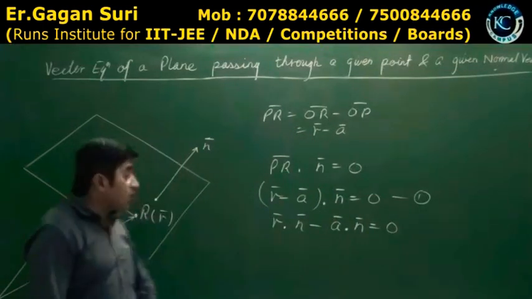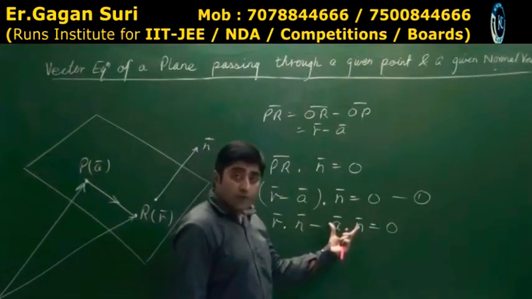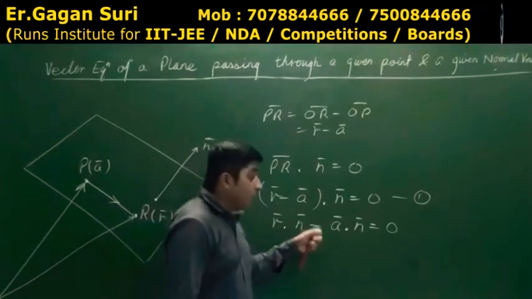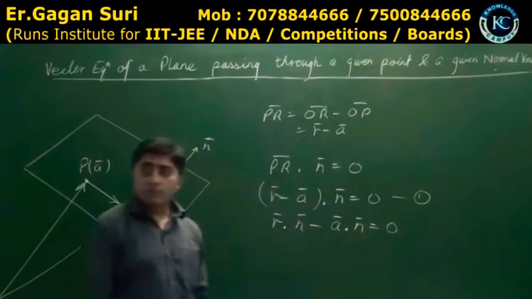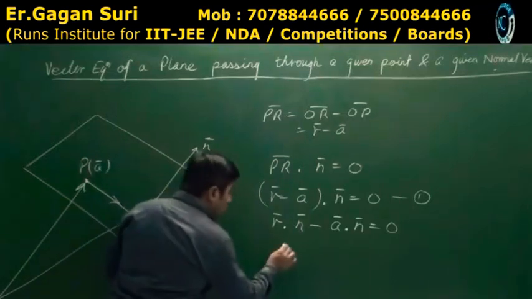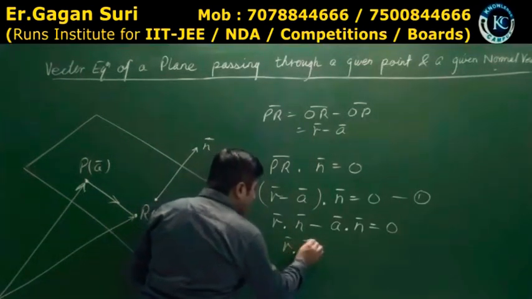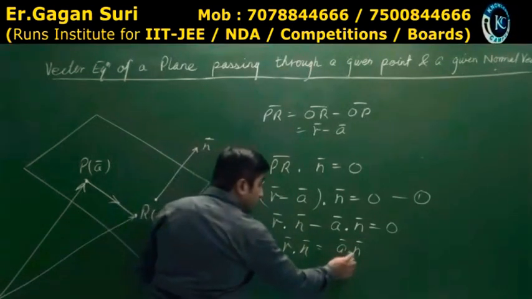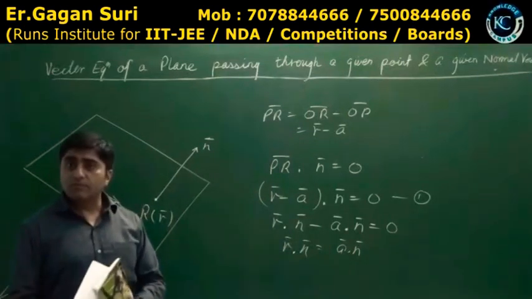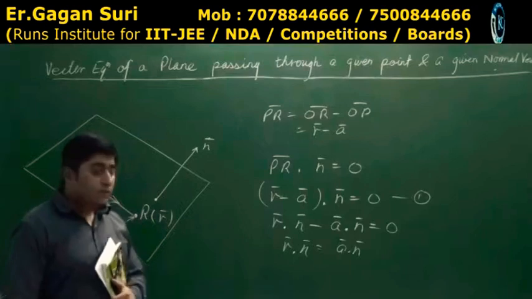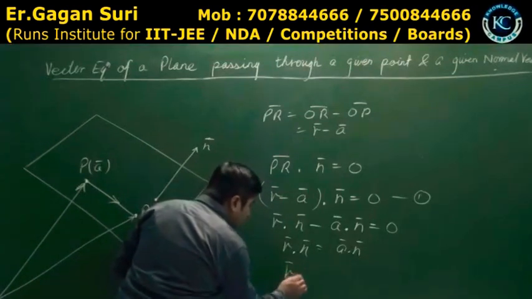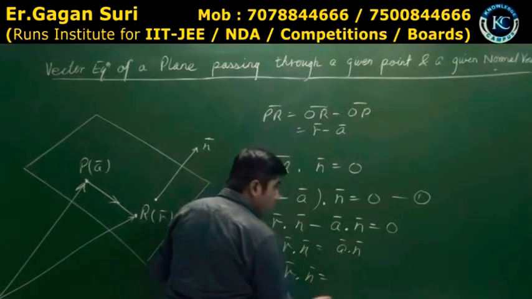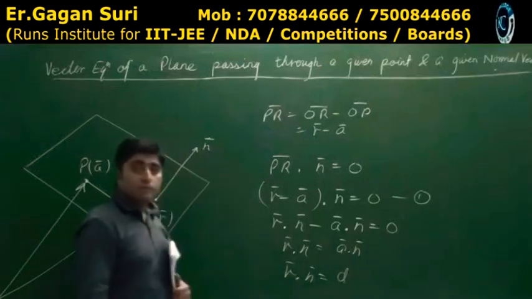Agreed or not? That numerical value I put over here. Suppose it comes out to be 5. Suppose you will say what r dot n is equal to 5. Is that clear? So r dot n is equal to a dot n. And I told you a dot n, this is a constant. Clear? So I can also write this as r dot n is equal to d. Any constant d.